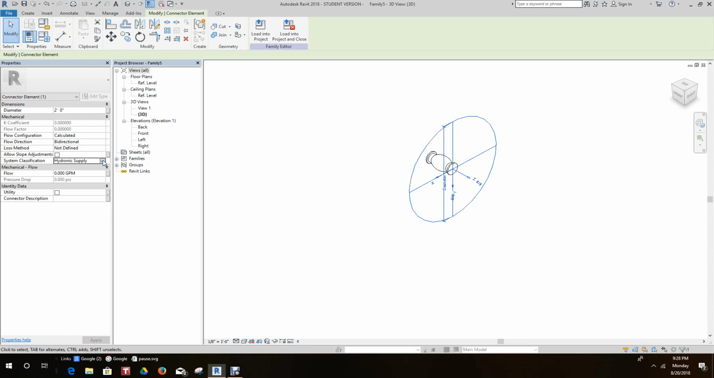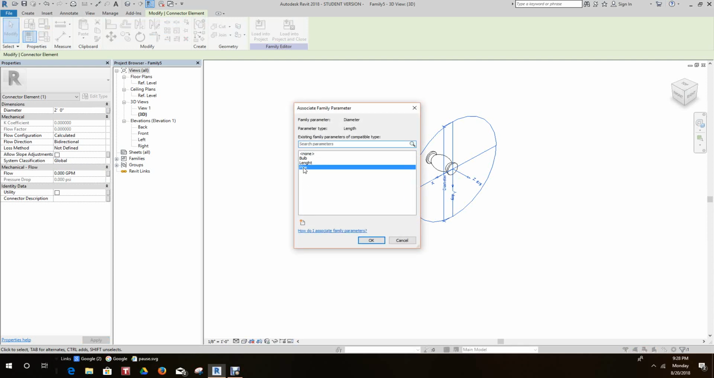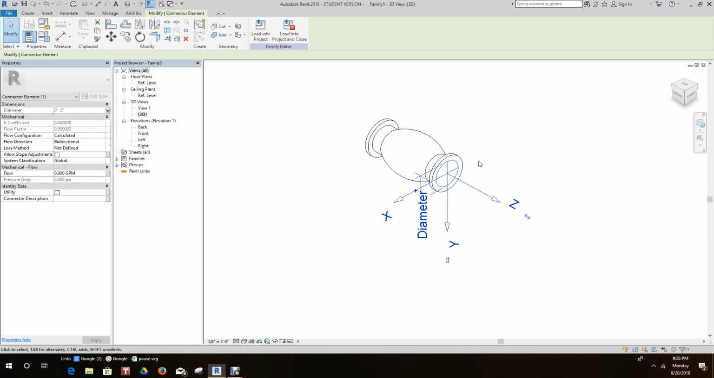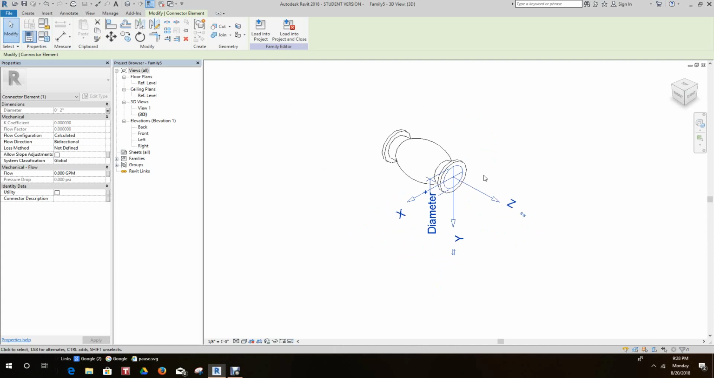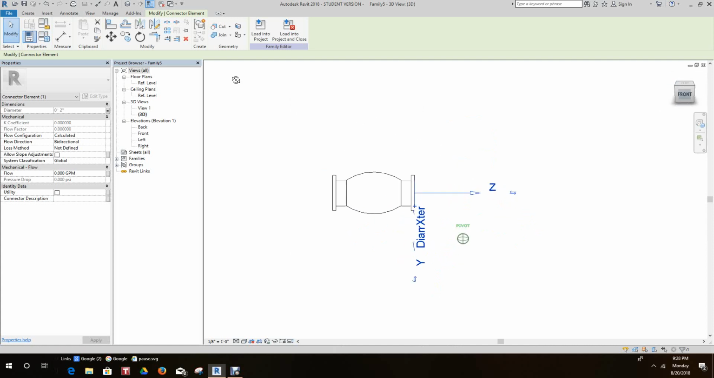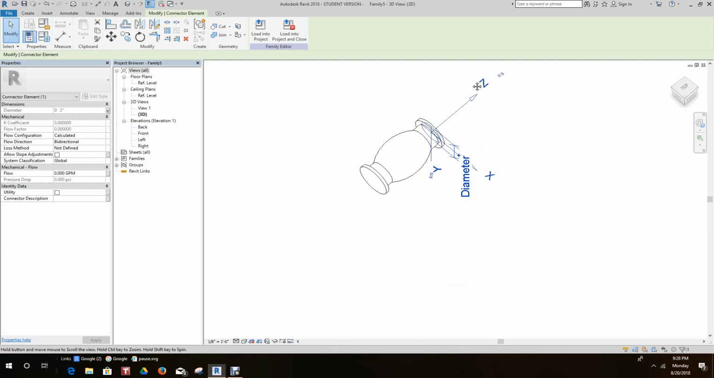Now we want to set the classification to global here. Then we want to go up to diameter, and we want to associate that with the pipe size, and let's hit OK. So there's what our pipe size is going to be. So now let's go around to the other side, do the same thing.